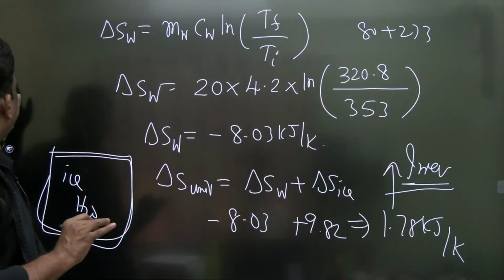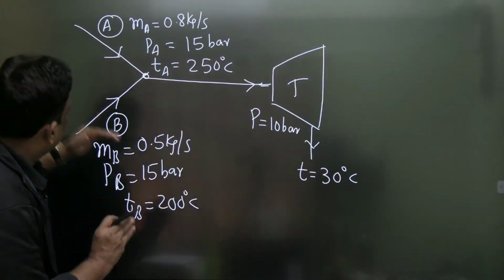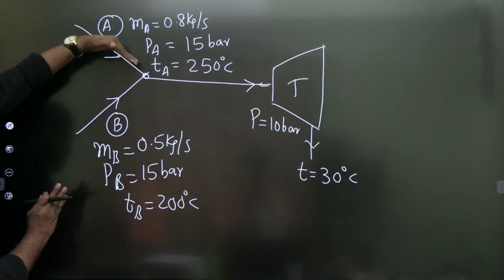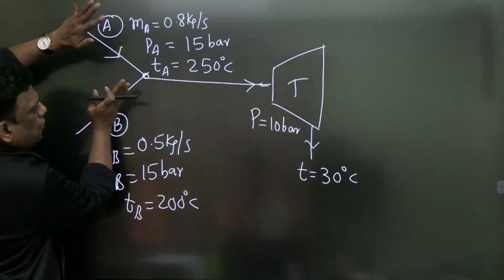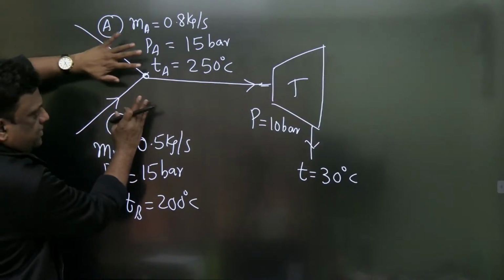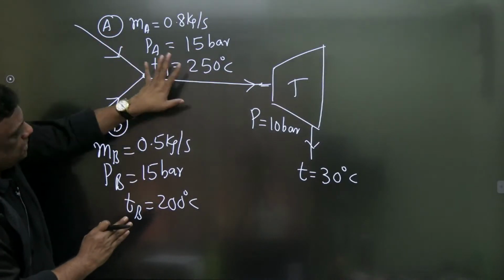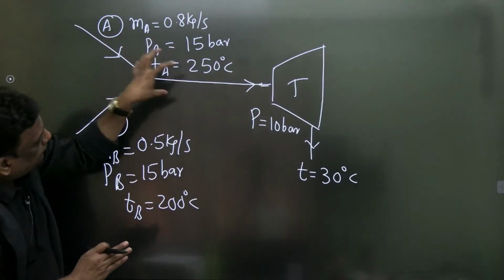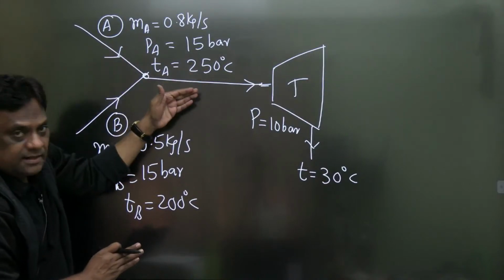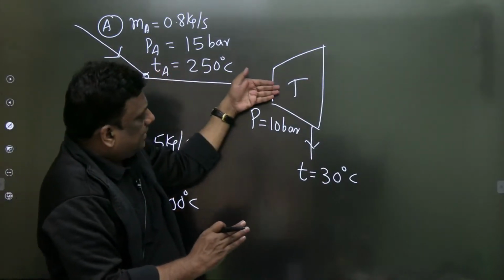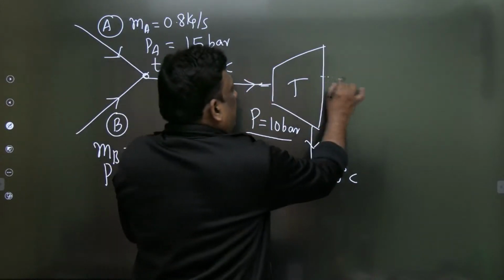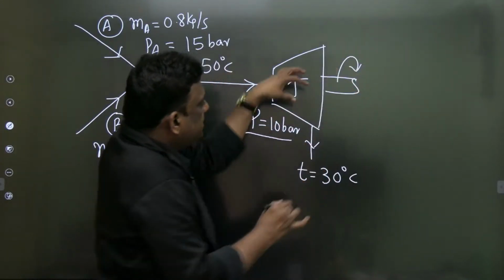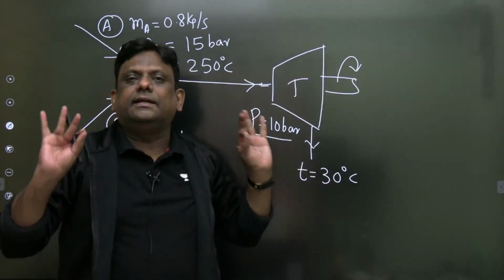Let me explain the question, sirs. Air is entering at some condition, air is entering at another condition, and these two are mixed in a mixing chamber. So this is an adiabatic mixing chamber. After mixing, that mixture is entering the turbine and the entry pressure is given as 10 bar. And after developing power, this air is leaving at 30 degrees centigrade.